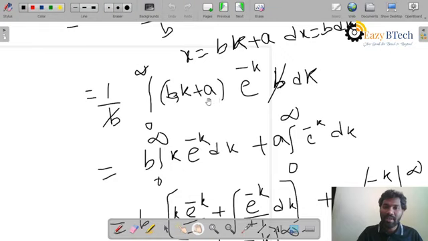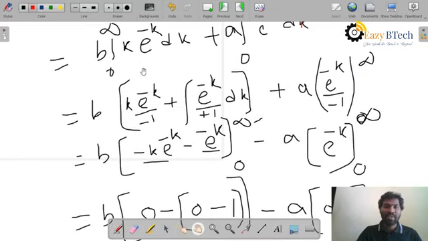Then I will be left with only bk plus a into e power minus k. So what I will do is split this expression into two integrals. I will take out b into the integral from 0 to infinity of k into e power minus k dk, plus the integral from 0 to infinity of a into e power minus k dk.